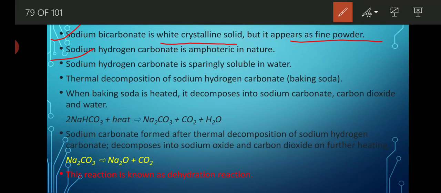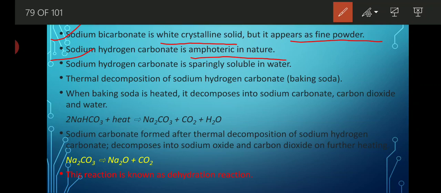Sodium hydrogen carbonate is amphoteric in nature. Amphoteric means a substance which shows dual nature: whenever it combines with an acid it behaves like a base, and whenever it combines with a base it behaves like an acid. So it is amphoteric in nature.